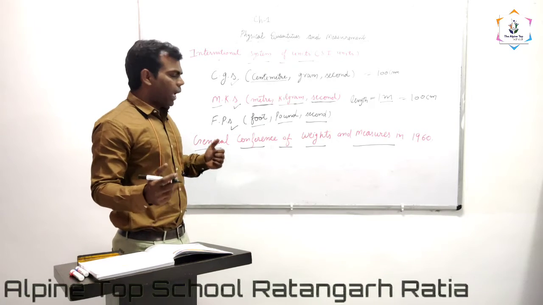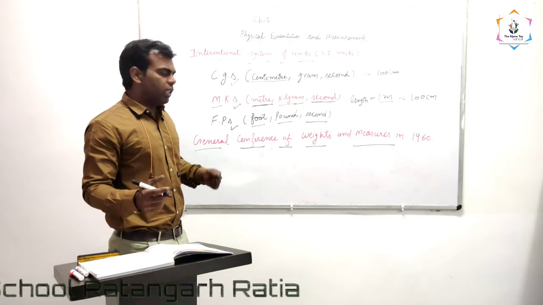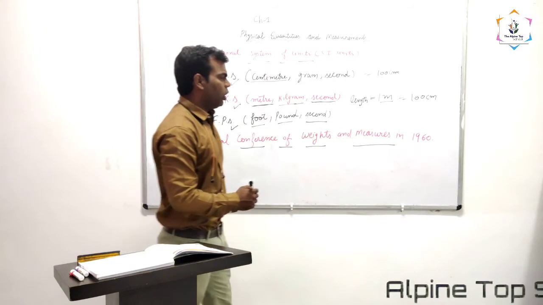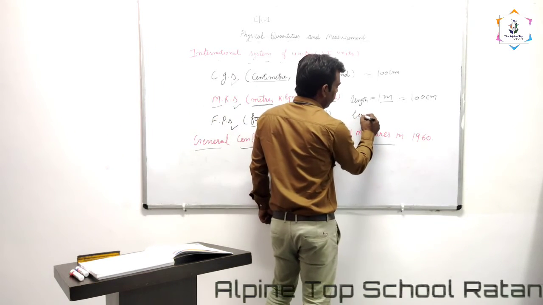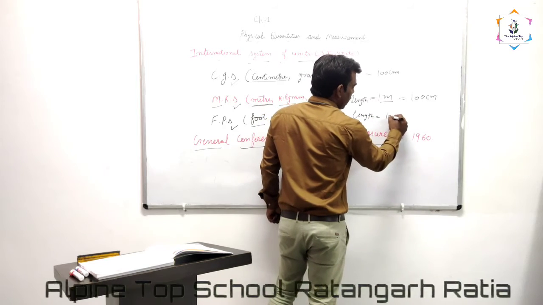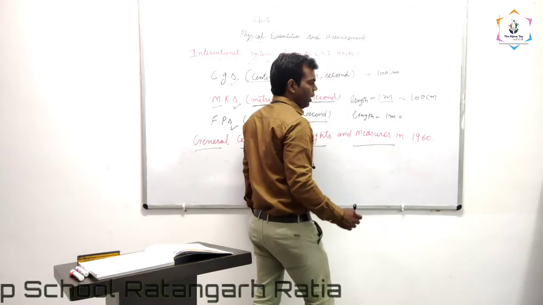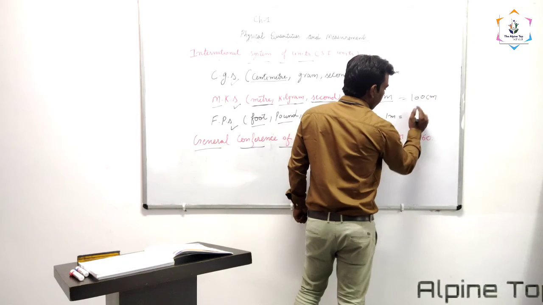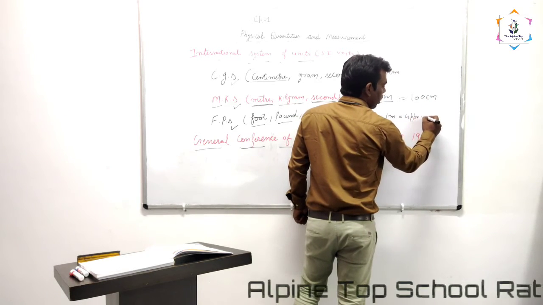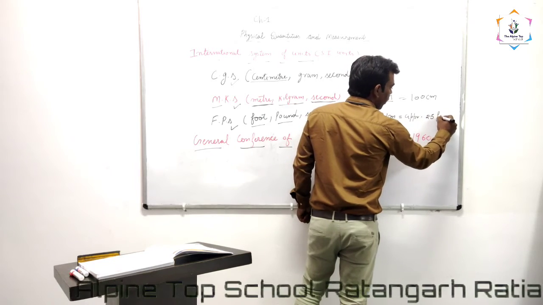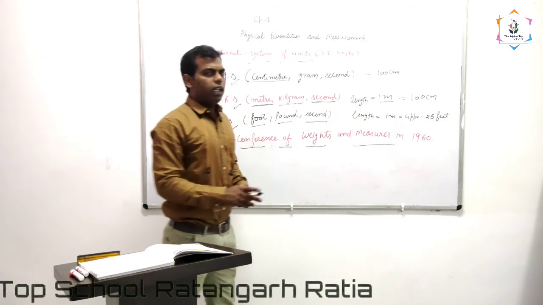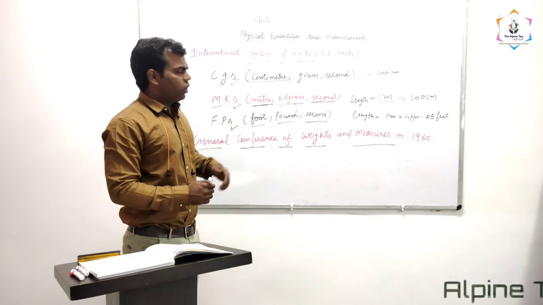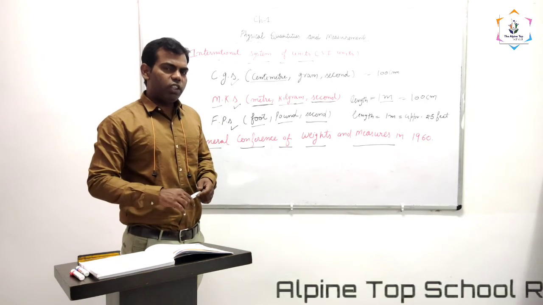If I want to write the length in the FPS system, as we know, 1 meter is approximately equal to 2.5 feet. So we can define one physical quantity in different systems of measurement.